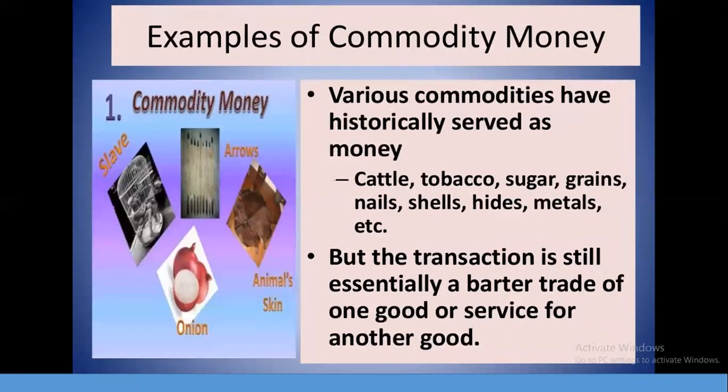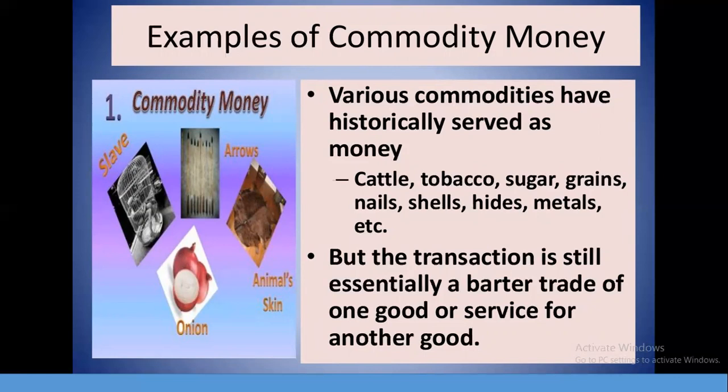That means some of the commodities are kept as the value. It will be acceptable by everyone around the world, or around the country, or around the state. Some examples of commodity money are cattle, arrows, slaves, animal skin, onion, sugar, grains, metals, tobacco, shells, hides.